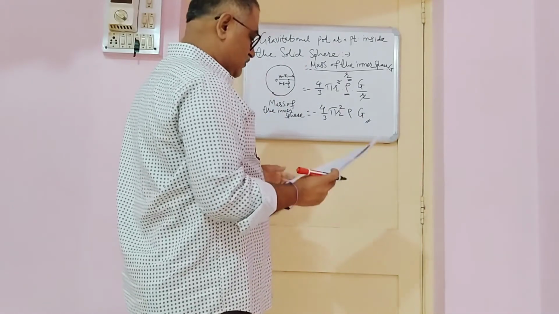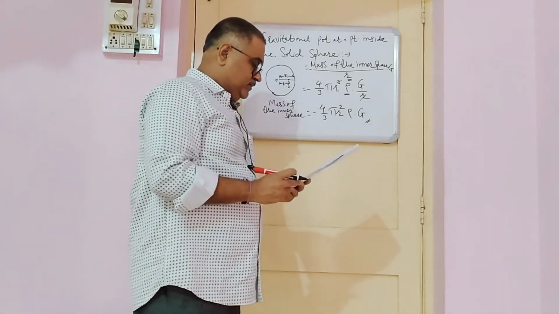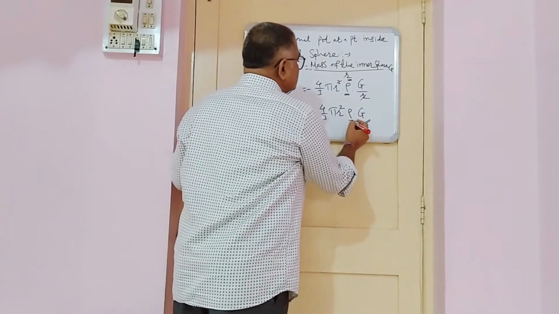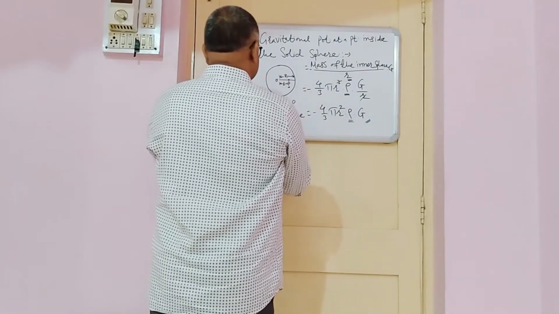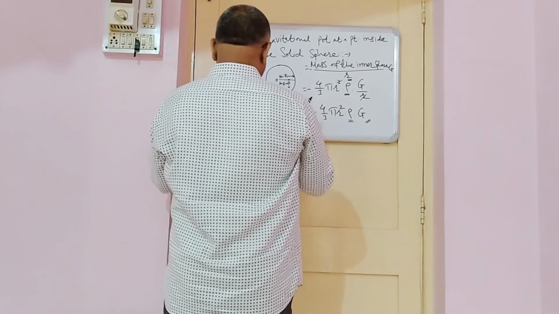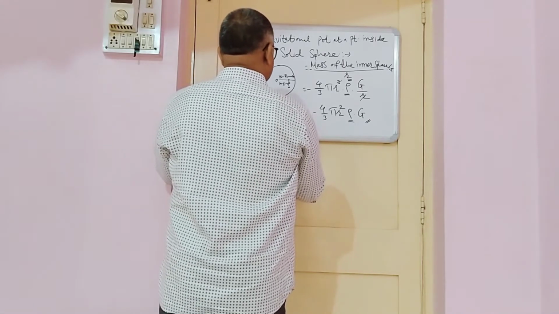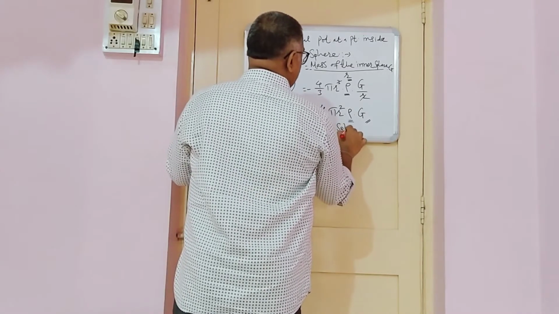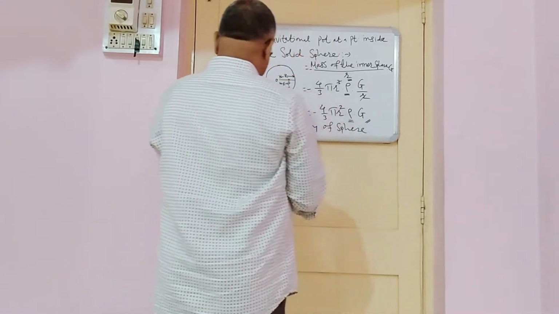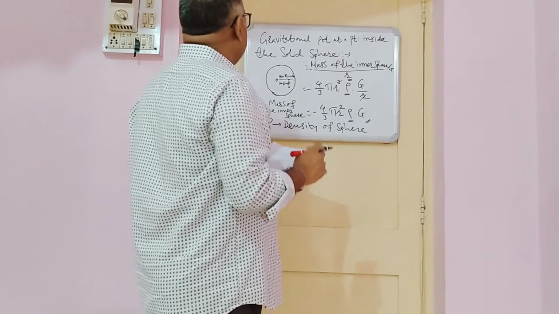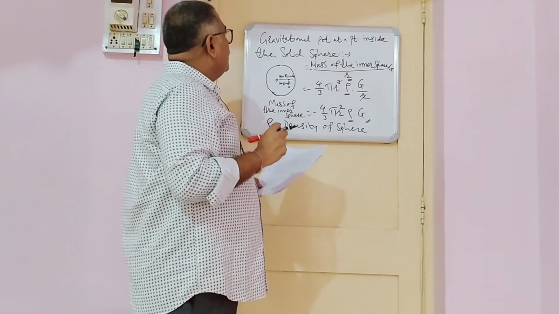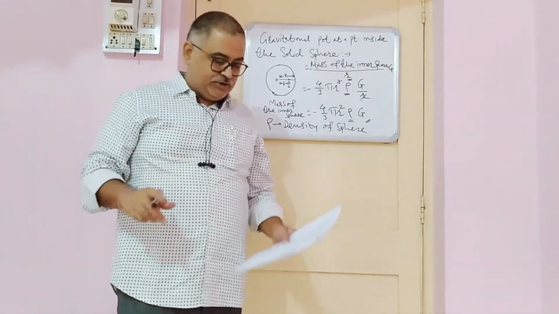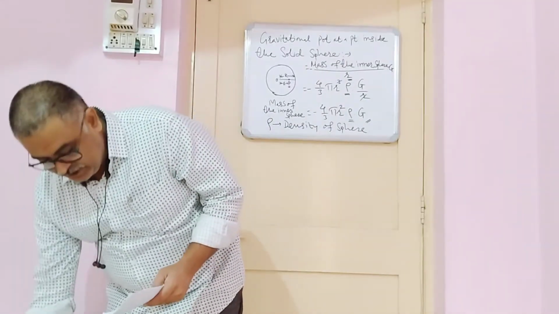Here this rho is nothing but the density of the sphere. Now we are interested to find out the potential at P due to all the outer shells.